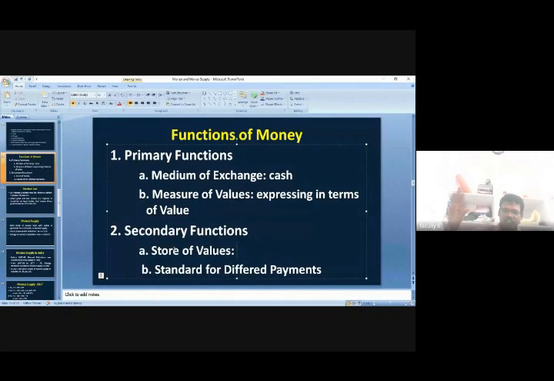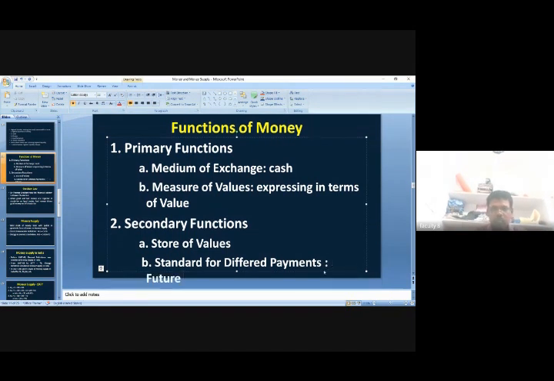After producing goods and services, all the people sell those goods and services in the market and earn money. Money is nothing but value. That money is stored. That is called store of value. And one more is standard for deferred payments. Deferred payments are nothing but future payments. They are known as future payments.